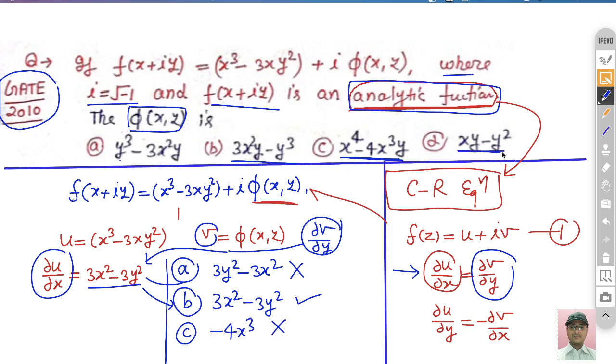Differentiate it with respect to y: x is treated as a constant, so x stays outside, y gives 1 and y square gives 2y.